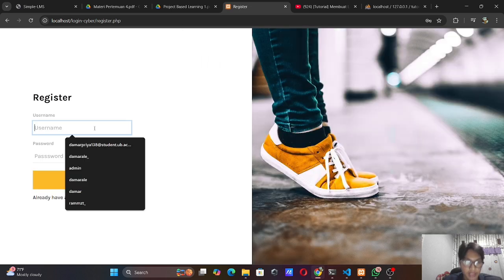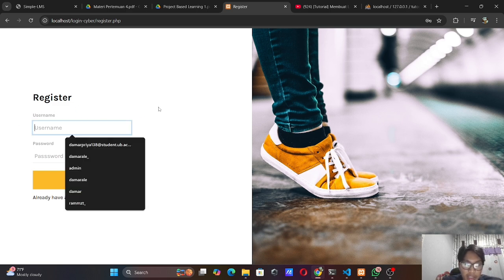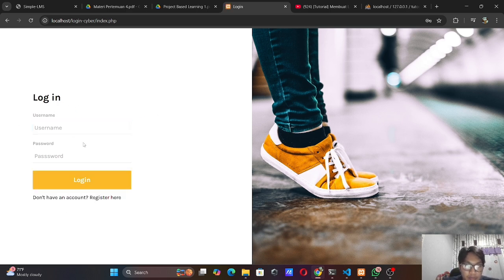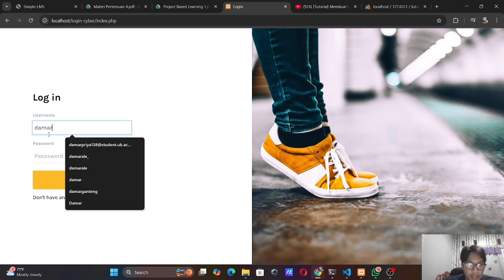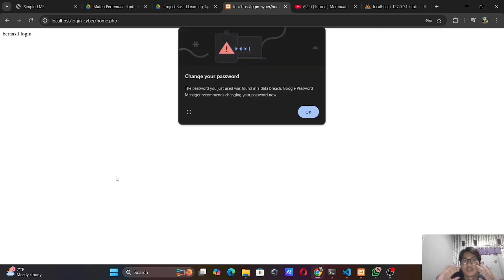Okay, after you enter the wrong password at login, you will be sent back to register. You will register again, but before, I registered Damar with the password Damar, so the login will change to home PHP, or the login is successful.